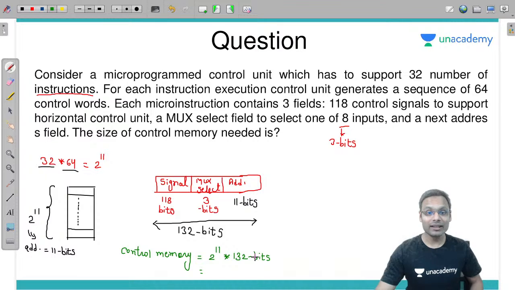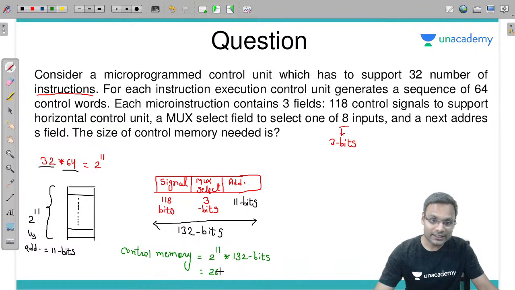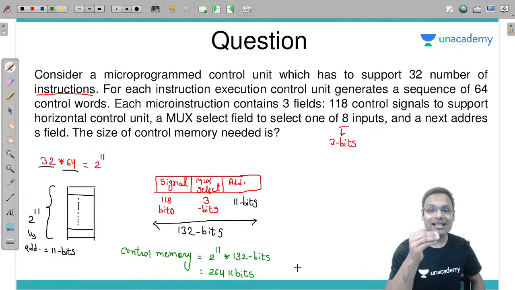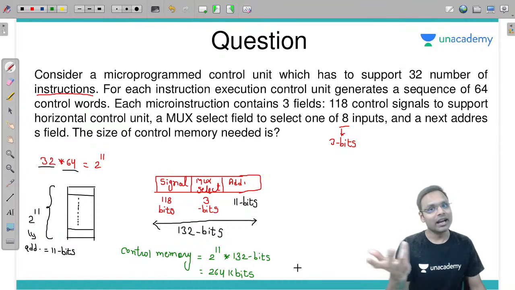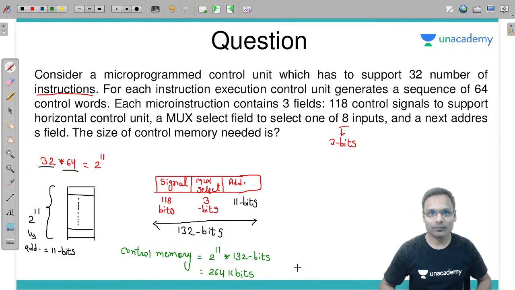Is that fine? Can I say 264 kilobits? How can I say? 2 power 1 is 2. 132 into 2, 264. 2 power 10 is kilobits. If they ask the answer in kilobytes, divide this by 8 and you will get the answer.